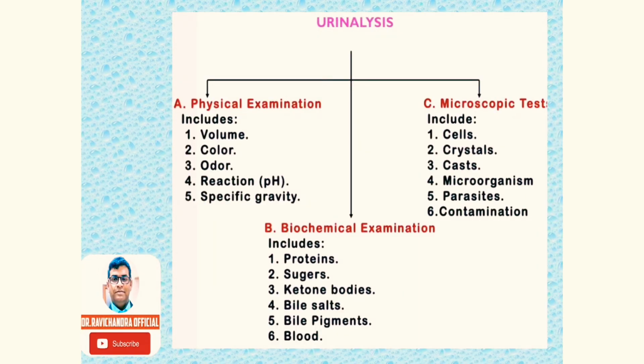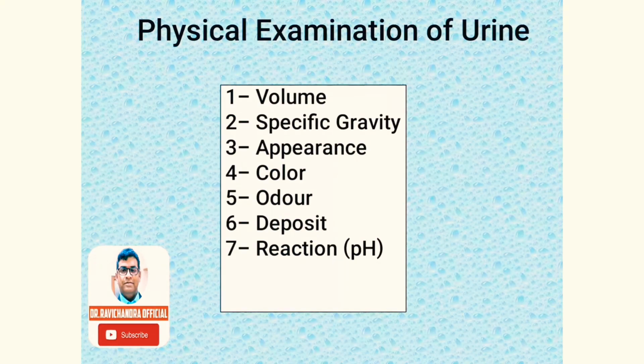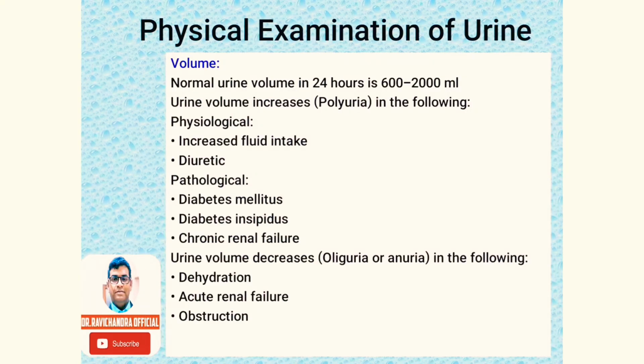In the urine analysis, under the physical examination, we will check volume of the urine, color of the urine, odor of the urine, reaction or pH of the urine, and specific gravity of the urine sample. And also if there are any deposits in the urine. Coming to the volume, normally urine excreted by the kidneys in 24 hours is 600 to 2000 ml, that is around 2 liters. Urine volume increases and that condition is termed as polyuria.